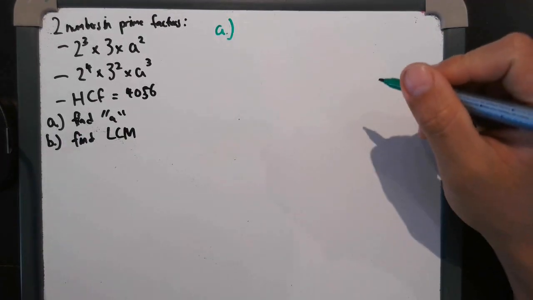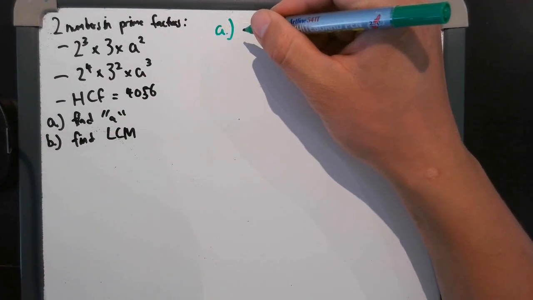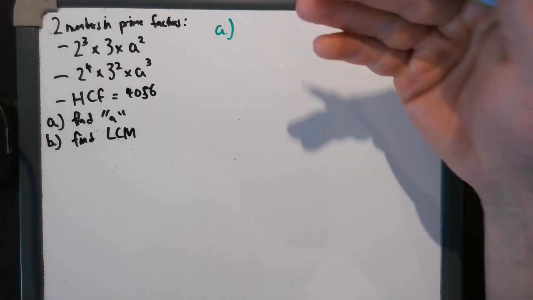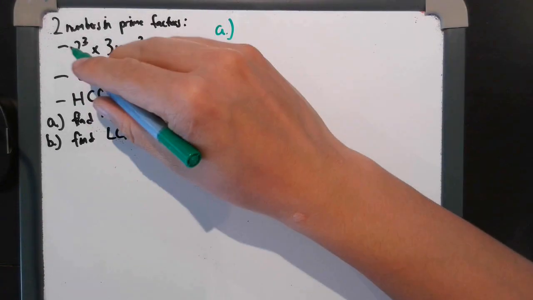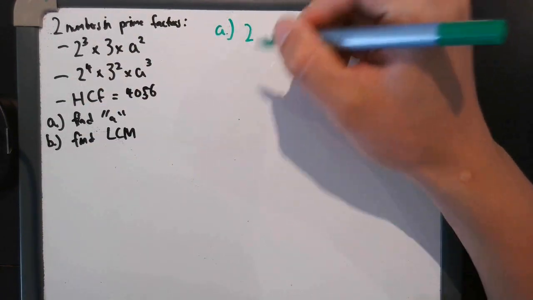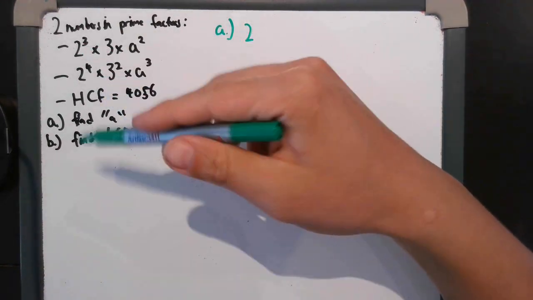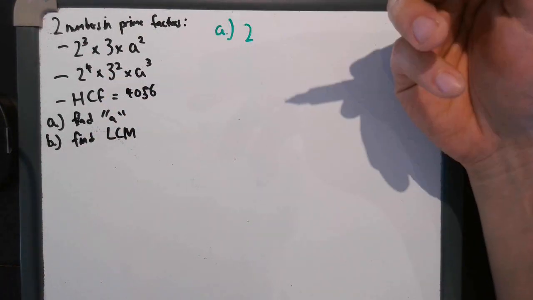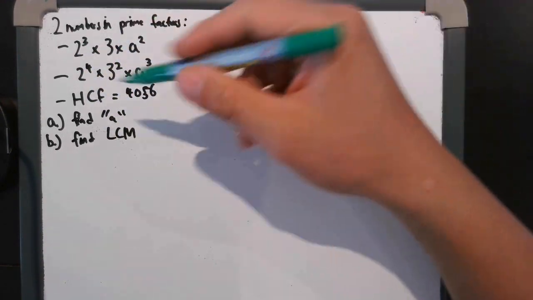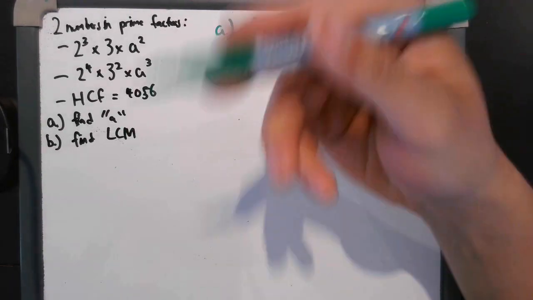Okay, so let's plug in all the information we have. The highest common factor, if you find anything between two numbers broken down to prime factors, is you would take each prime factor by prime factor. So let's look at the 2's. There are two ways to visualize this. Just look at the prime factors and look at the lowest one across them. So the 2's exist for both. We're going to have 2 to something, and the lowest one is 2 to the 3, which is lower than 2 to the 4.